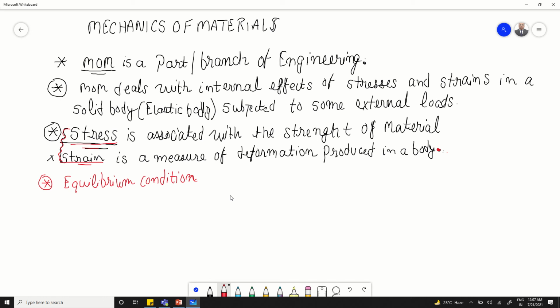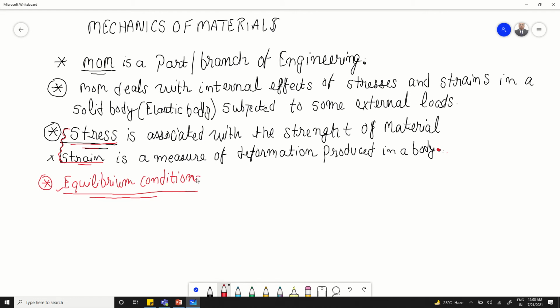So in short, we can say the body will always try to attain its equilibrium condition under the action of externally applied force. That is the reason the equilibrium equations play a very major role in understanding the mechanics of material. So we actually cannot neglect this concept, and ultimately we have to apply the equilibrium equations in order to derive the concept of stresses and strains.